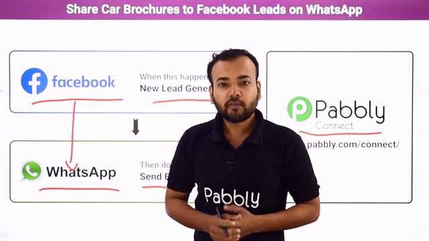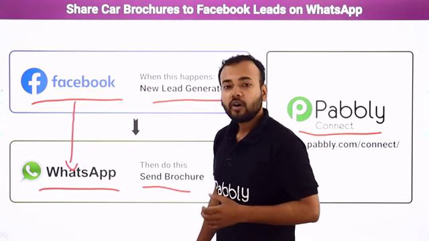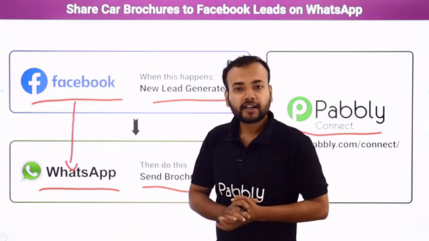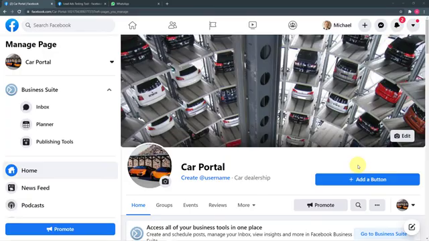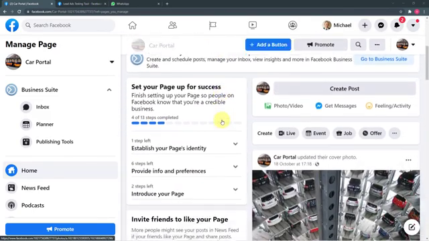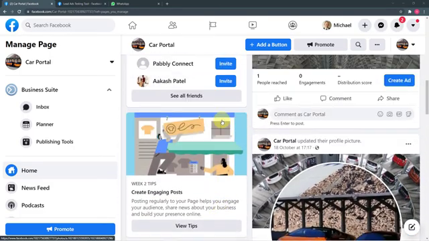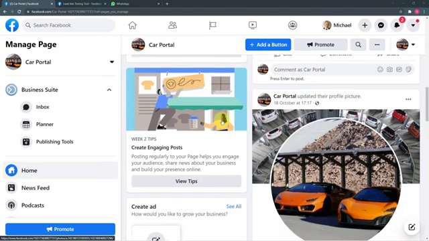Now let me give you a demo on my screen of how this connection or automation between Facebook lead ads and WhatsApp is going to work in real time. So guys, this is my computer screen, and here you can see I have made this Facebook page for my car service station, and the name of this page is Car Portal. And here we are running Facebook lead ads.